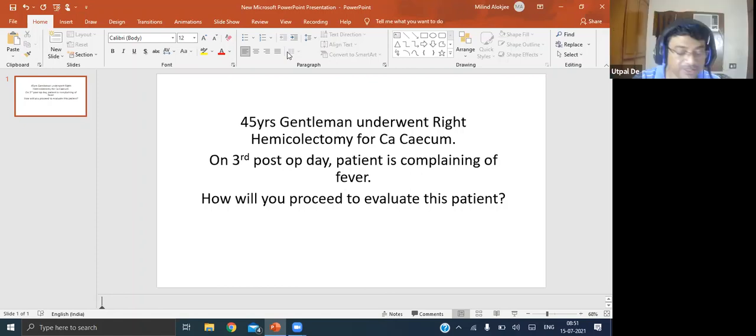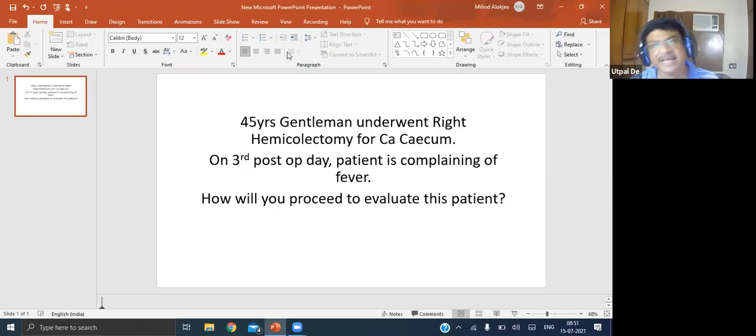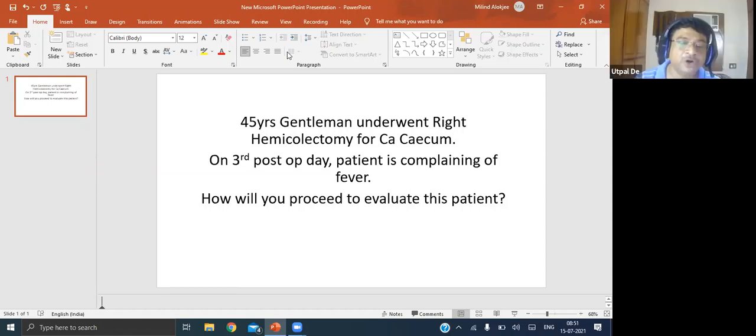Or maybe due to gas gangrene of the wound where we have operated. Yes, gas gangrene can occur. I have seen only one patient of gas gangrene, and that too when I was a house surgeon, about 20-25 years ago. Now we rarely observe gas gangrene, isn't it? Whatever we feel is gas gangrene is mainly due to anaerobic streptococci.